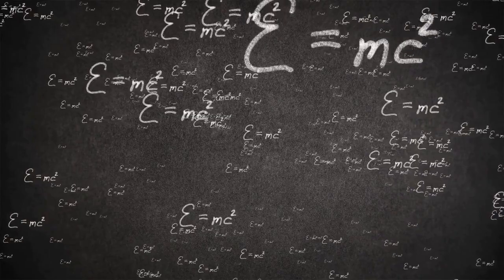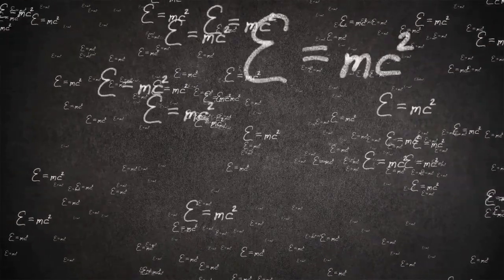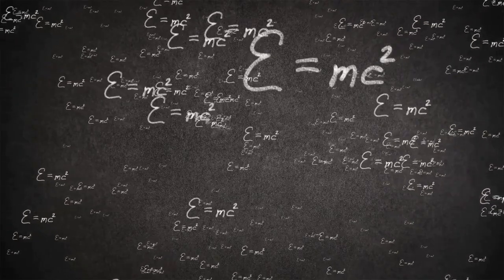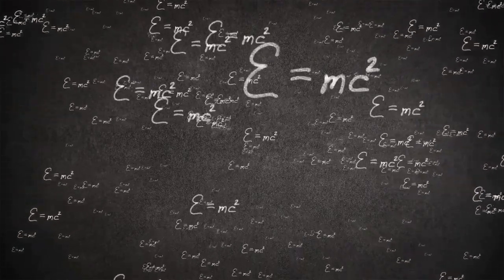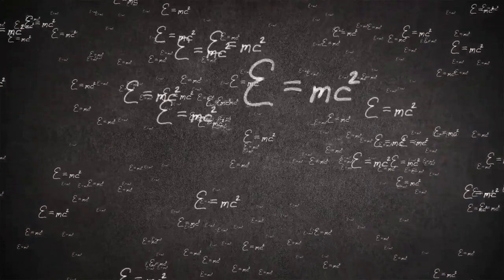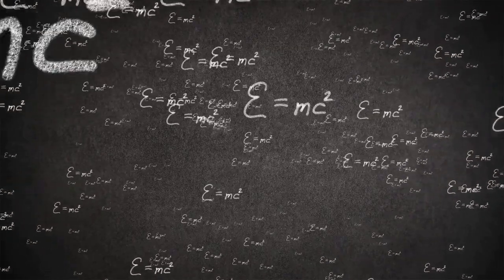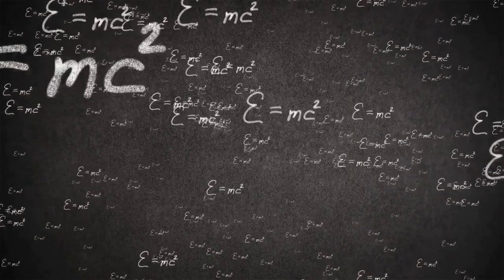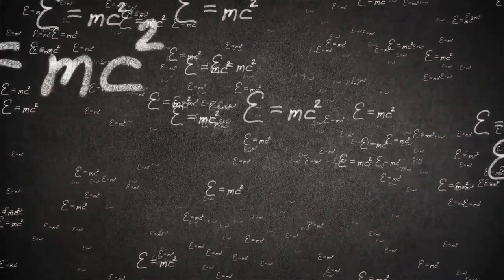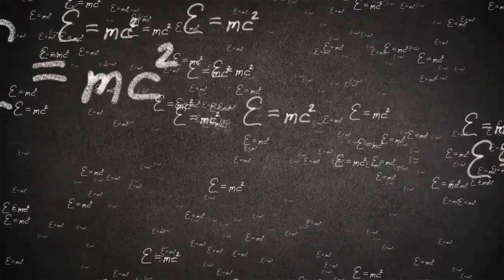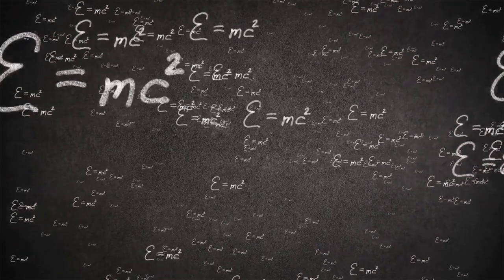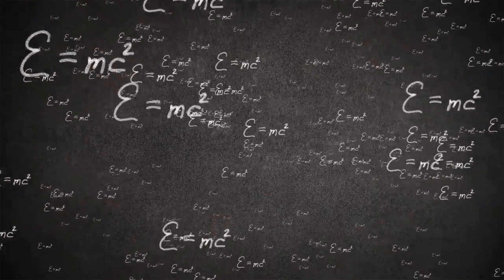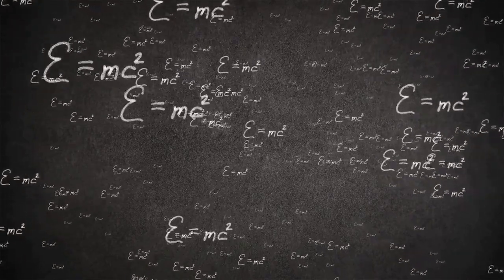Time dilation is a crucial aspect of special relativity, and its implications can be quite startling. According to the theory, time can appear to move slower or faster depending on the observer's relative motion. This means that time is not an absolute concept, but rather a relative one. This can be difficult to grasp, as we are used to thinking of time as a constant and unchanging aspect of the universe. To understand time dilation, let's consider an example.